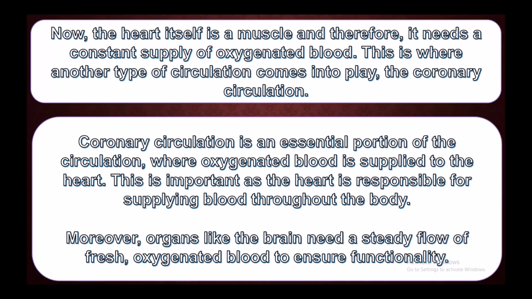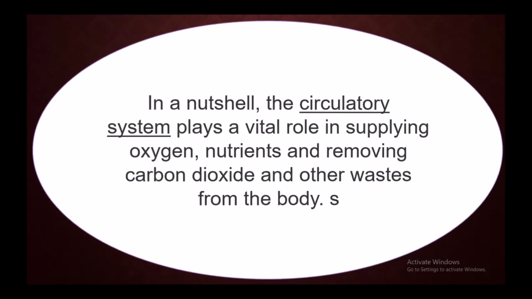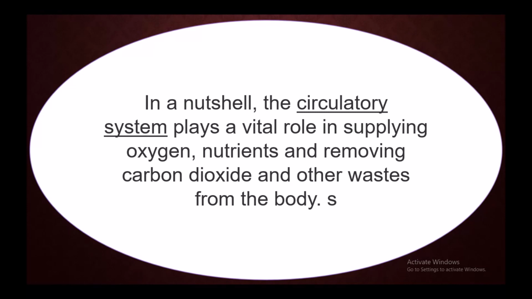Moreover, organs like the brain need a steady flow of fresh oxygenated blood to ensure functionality. In a nutshell, the circulatory system plays a vital role in supplying oxygen, nutrients, and removing carbon dioxide and other waste from the body.